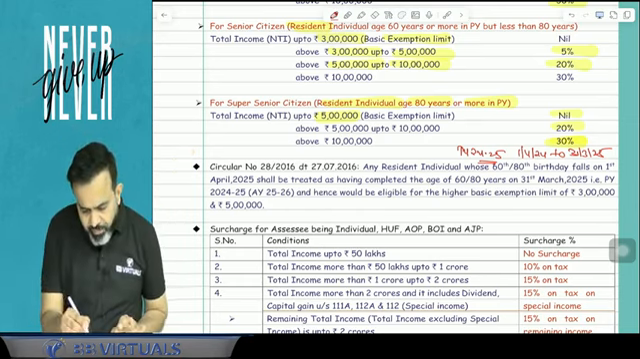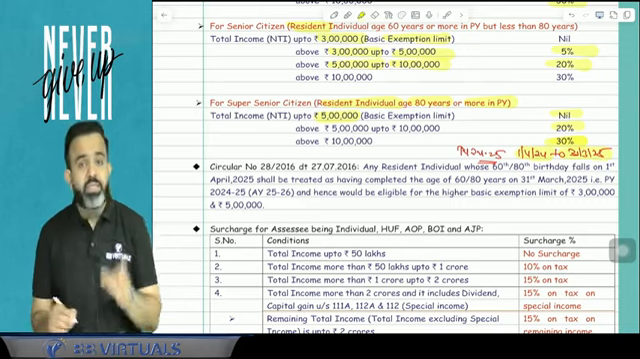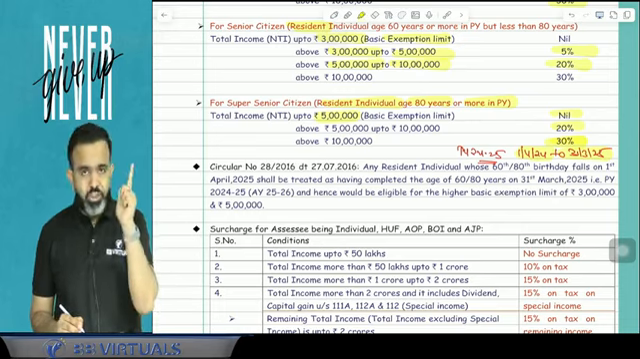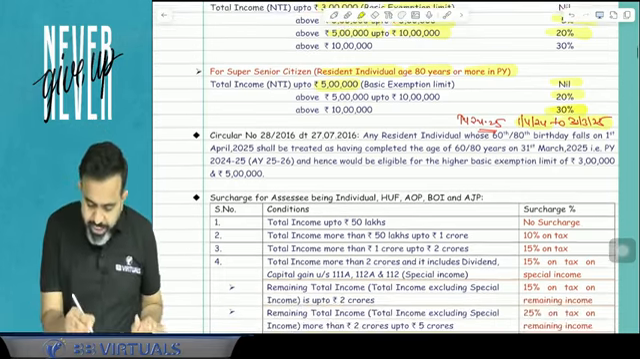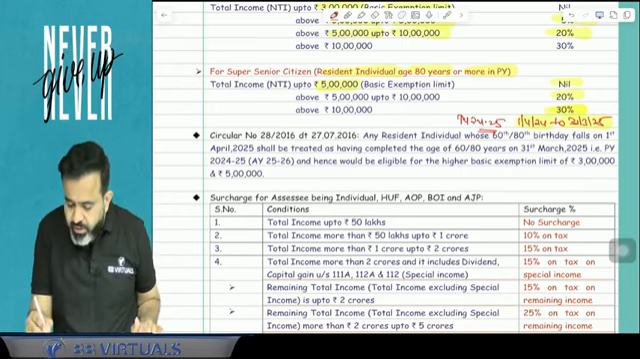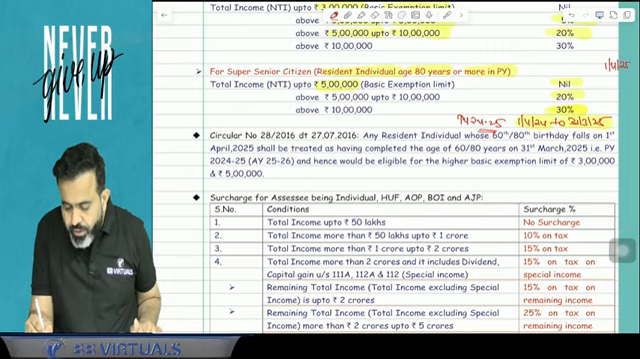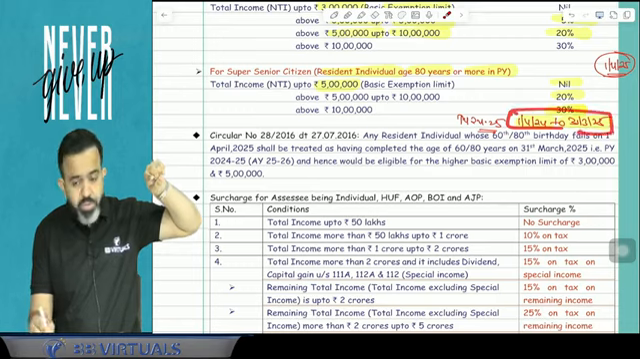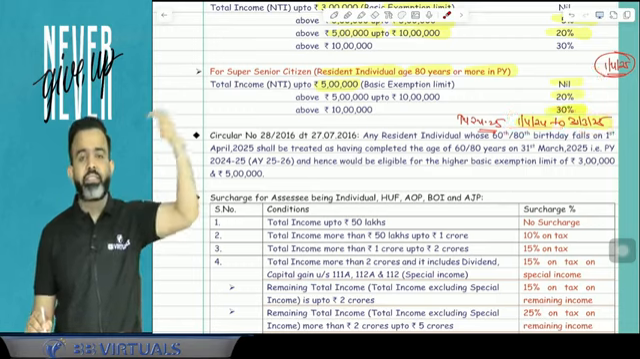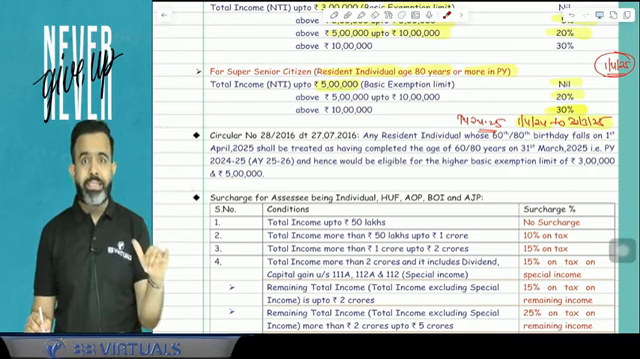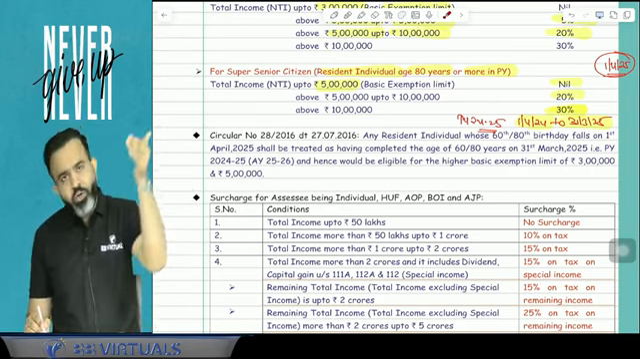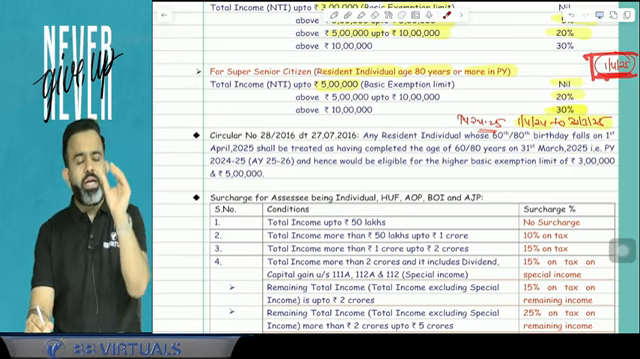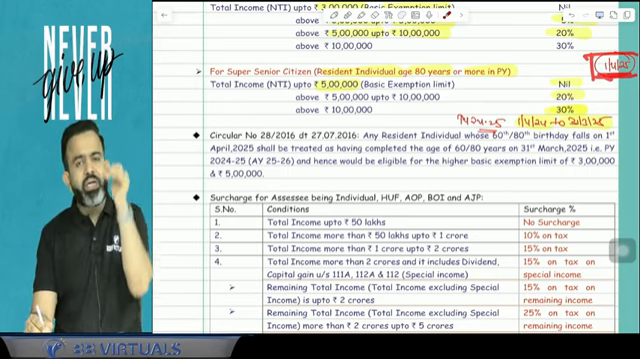Now remember, if any person completed the age of 60 years in this particular period, that person is a senior citizen. Now there is one catch. Suppose, for example, any person is celebrating his 60th birthday on 1st April 2025, which is after this particular period. Then the lawmaker says that when you are celebrating your 60th birthday on 1/4/2025, it is assumed that you have completed the age of